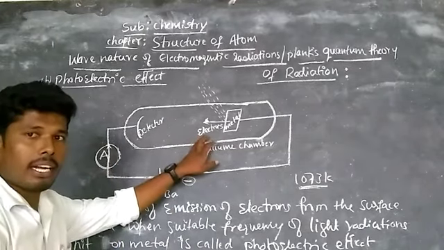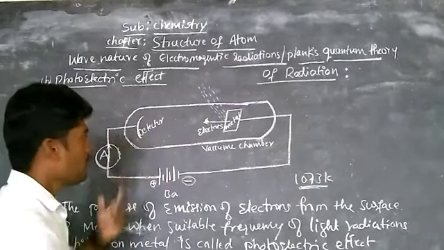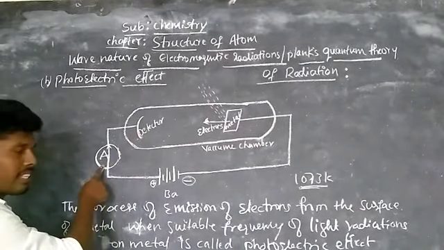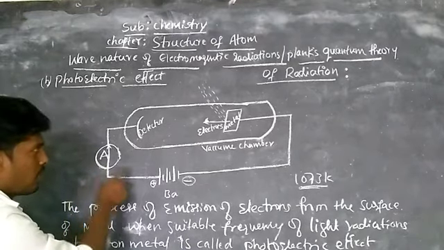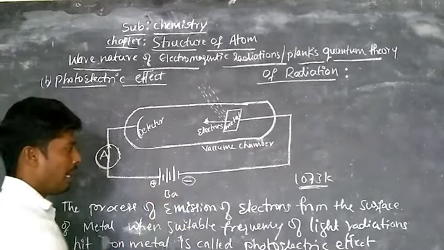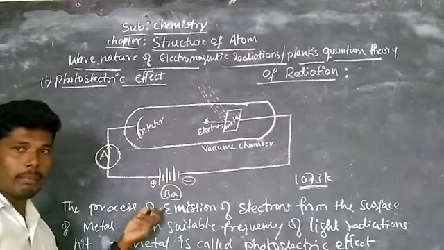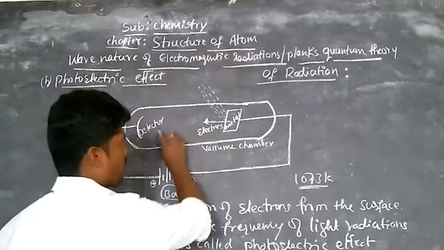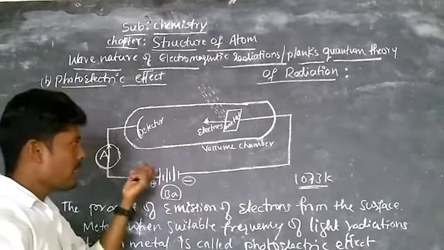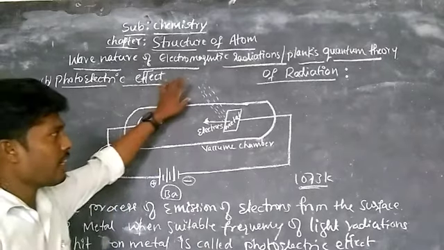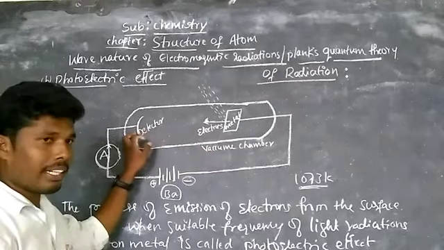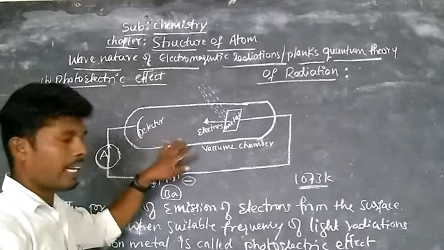It also measures the kinetic energy of the electrons. Okay, this kinetic energy and the number of electrons are detected by the detector, and we see how much current passes through this metal. This is the battery, with positive and negative terminals, and this is the vacuum chamber. Inside that we have kept a metal piece. This is the setup. Here a certain amount of energy is hit on the surface of the metal, it emits electrons, and those electrons are detected by the detector, which also gives the kinetic energy of the electrons.